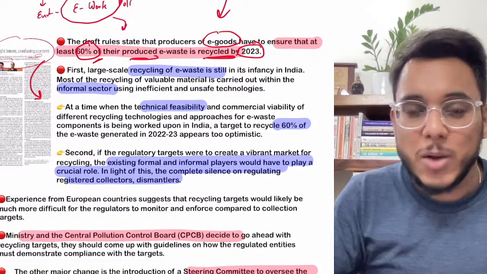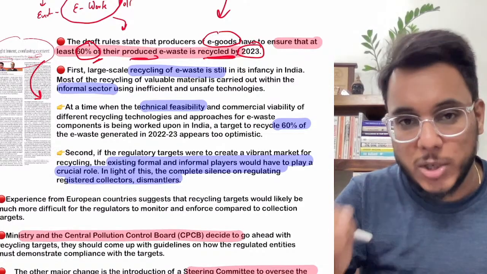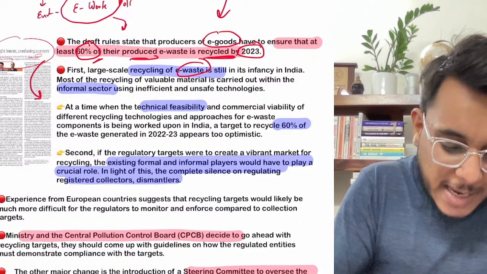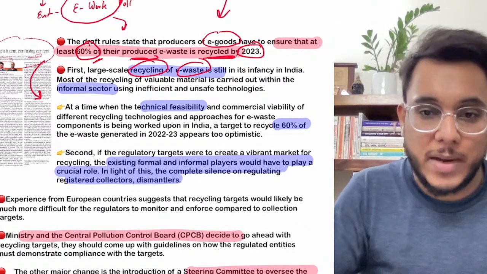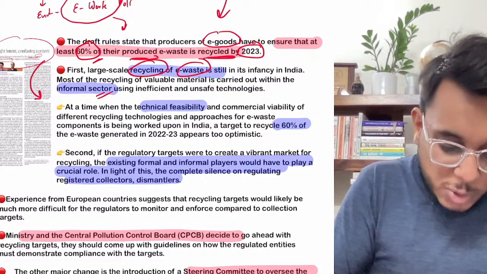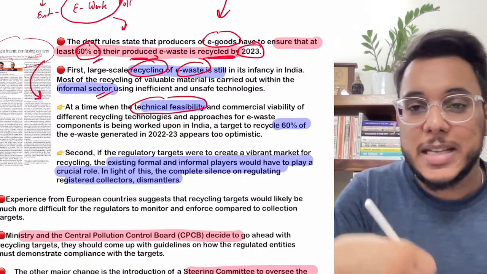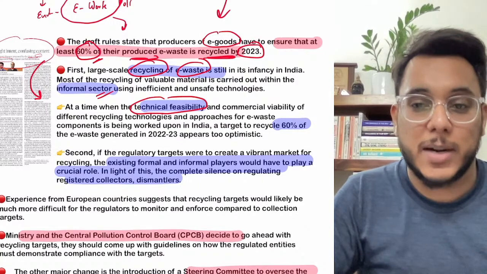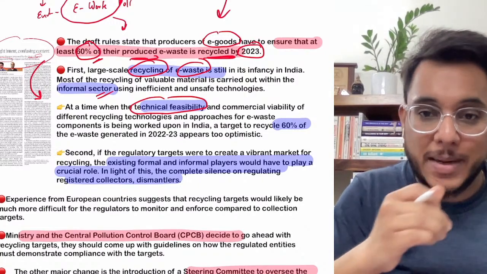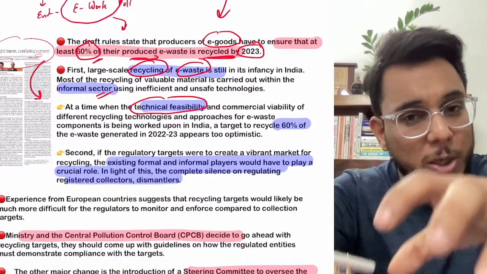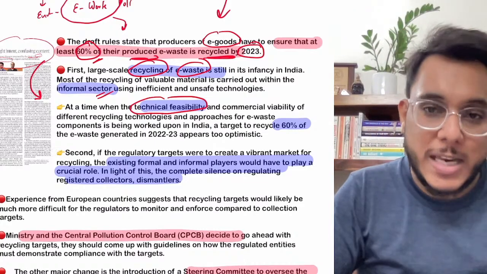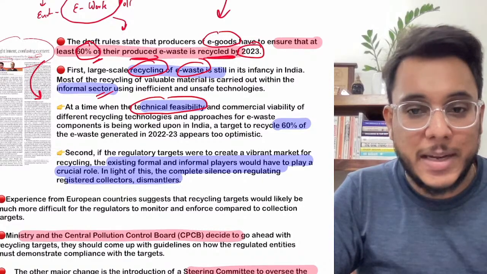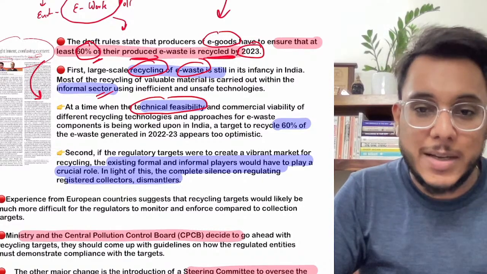Now the question comes here: okay, you have put a very ambitious target, but guys, still in India e-waste recycling is done in an informal way. There is an informal sector. So is there the technical feasibility that 60% of the e-waste could be recycled? You need to make sure of that. Earlier, there was a condition that you need to collect some part of your e-waste. That was easy, but recycling 60% of e-waste is problematic because the technical feasibility is not there.